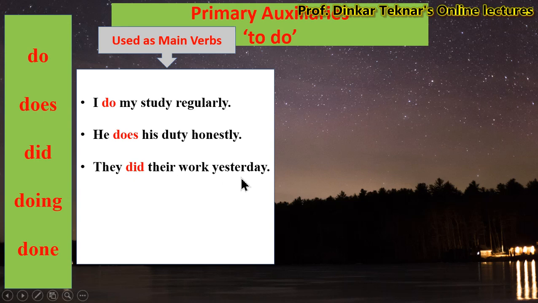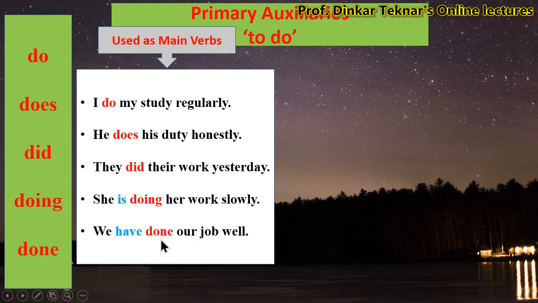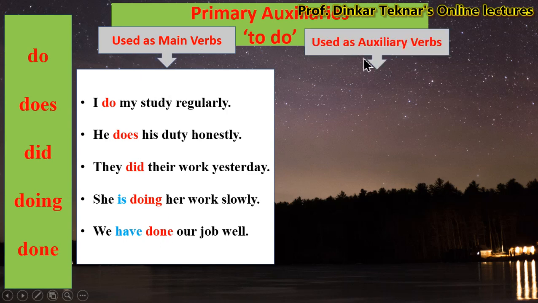They did their work yesterday. She is doing her work slowly. We have done our job well. In all these sentences, the verbs do, does, did, doing and done are used as main verbs.